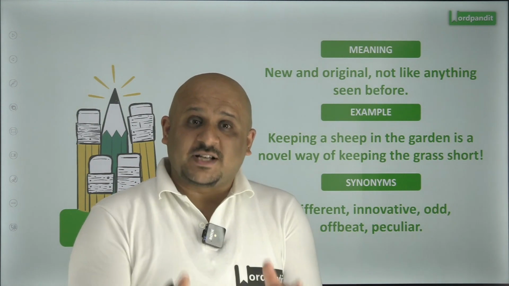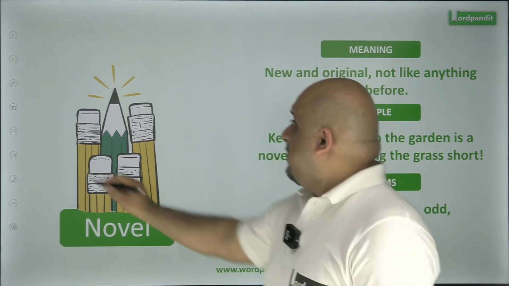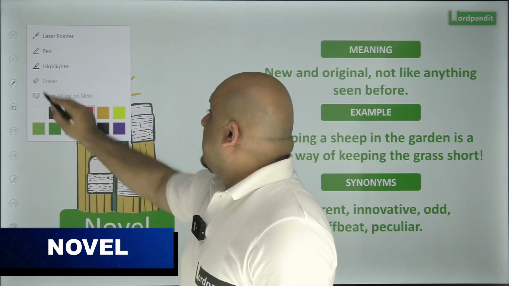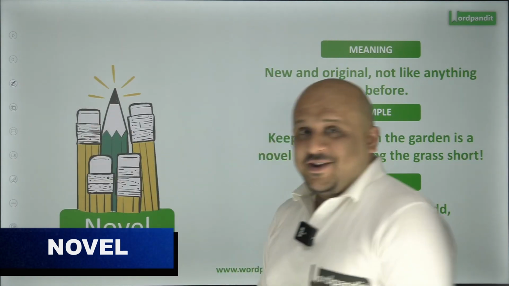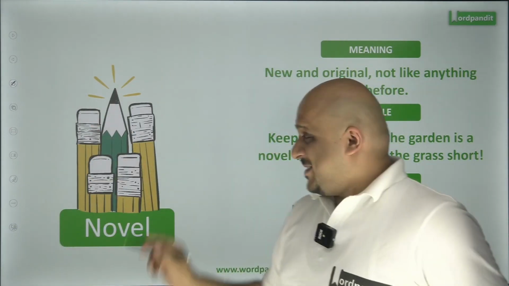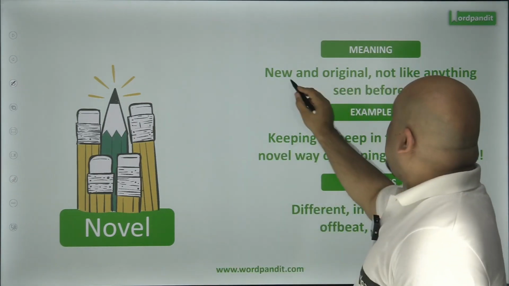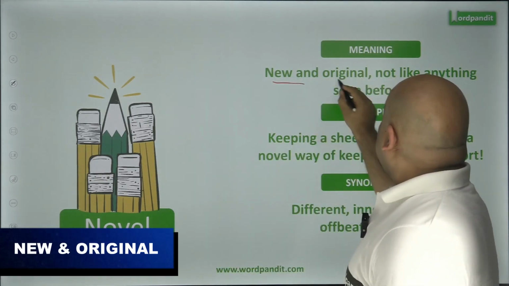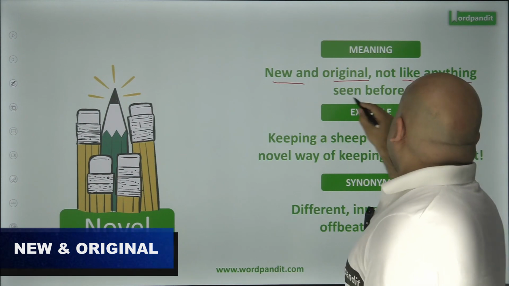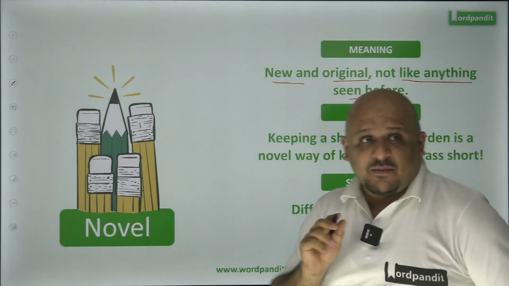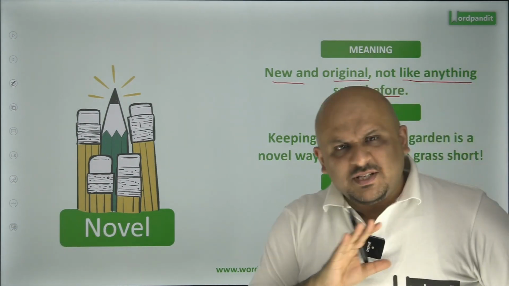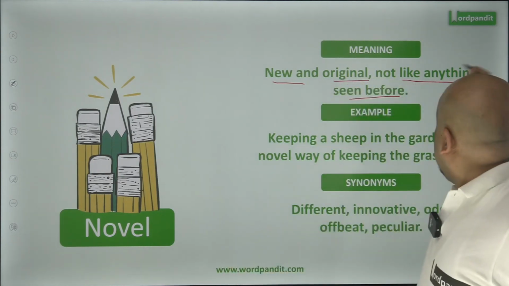So in the context of Corona, the word that we've got here is novel. Now, this novel is not your everyday novel that writers write. This is not talking about that particular novel here. This novel is referring to something which is new, something which is original, something not seen, something which has not been seen before. That is what novel here is.